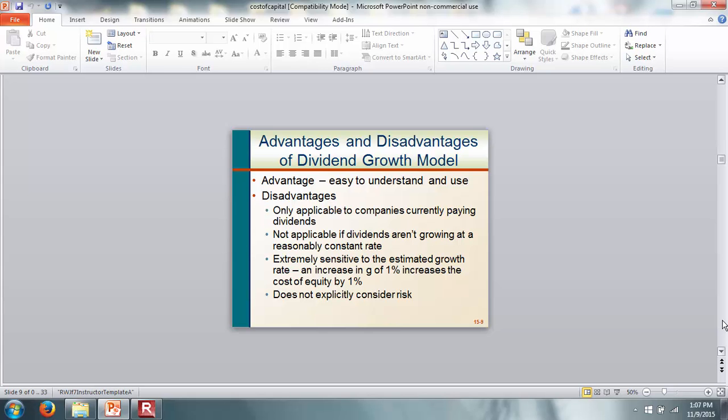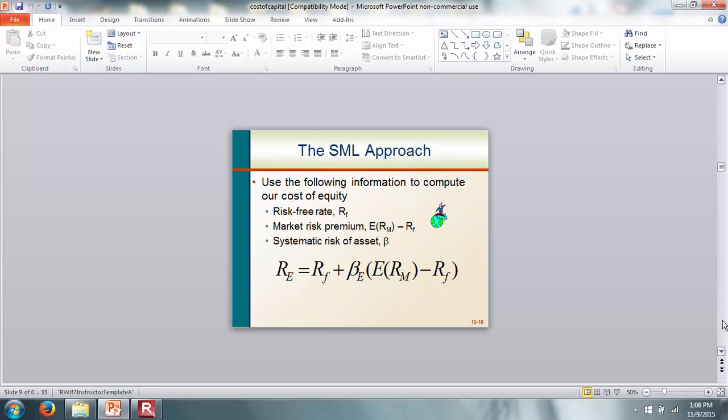Now, what is the advantage of the dividend growth formula? It's simple, straightforward, and easy to use. What is the disadvantage? It is only applicable to companies currently paying dividends. So companies like Facebook or Google, they don't pay any dividend, which means that we cannot apply this formula. It is also extremely sensitive to the growth rate assumed, and does not explicitly consider risk. So these are some of the shortcomings.